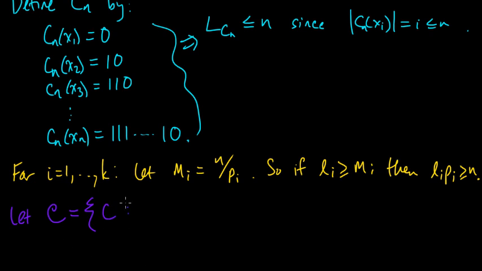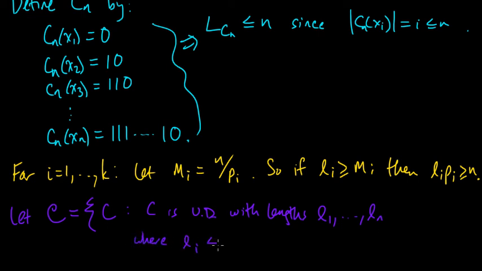So it's going to be the set of codes C such that C is uniquely decodable with lengths L1 up to Ln, where Li is less or equal to Mi for i from 1 to k. For i not for all i, just for the indices with positive probabilities. Right? Because those are the only i's for which we've defined Mi.